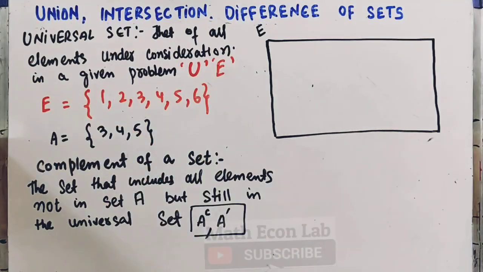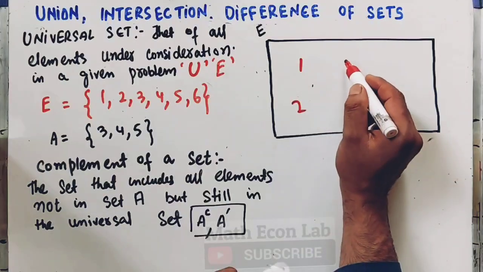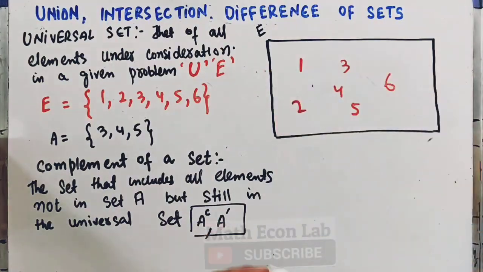Now let's come to the question. We have this universal set here, and a set in the universal set which contains 3, 4 and 5. So we have the numbers 1, 2, then 3, 4, 5, 6. This is the universal set.